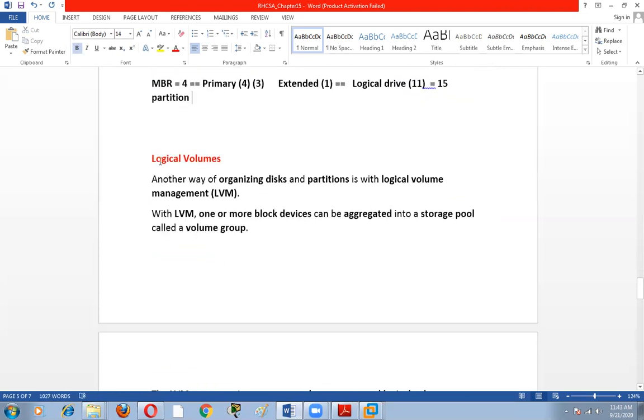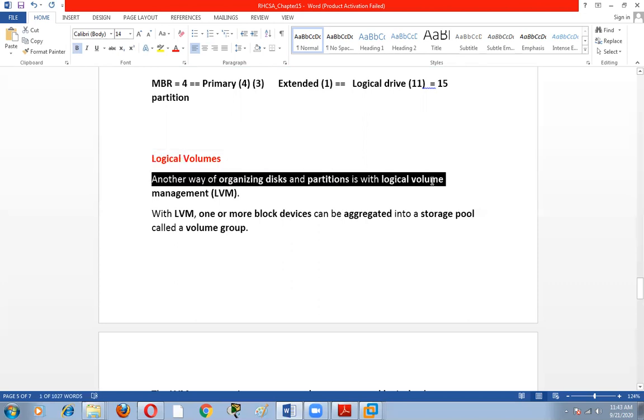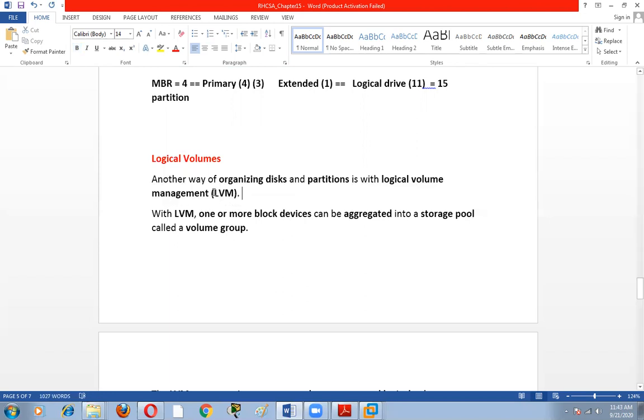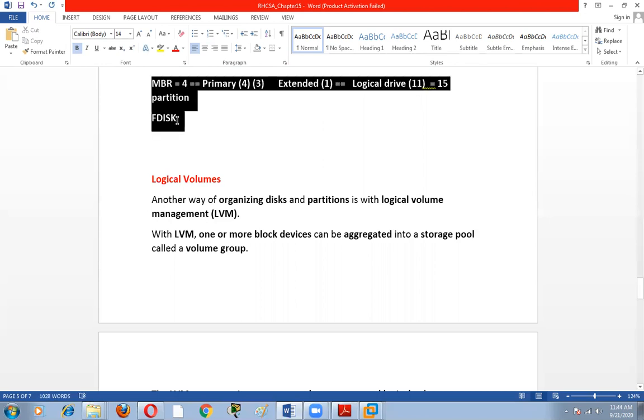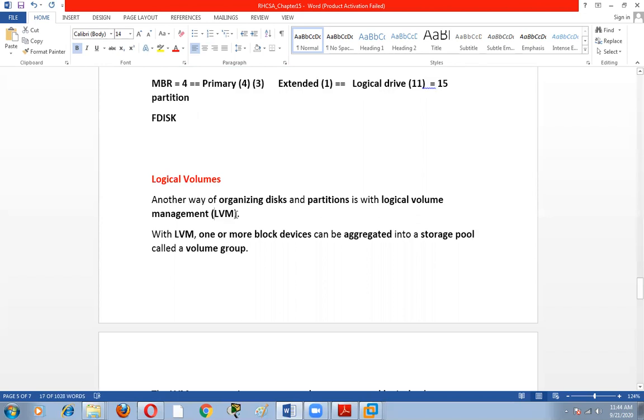So now my next topic is logical volume. What is a logical volume? A logical volume is another way of organizing disks and partitions with a logical volume manager. This is the utility that's called LVM. It is different from the fdisk concept.